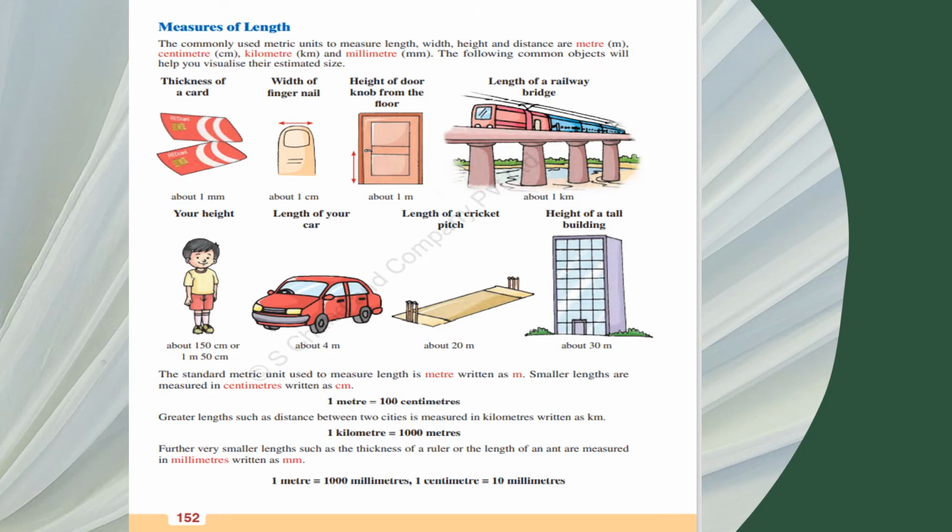Now first we'll go through the measures of length. When we measure length, some pictures are given and very nicely explained. When you go through this page, you'll come to know that 1 meter equals 100 centimeter, 1 kilometer equals 1000 meter, 1 meter equals 1000 millimeter, and 1 centimeter equals 10 millimeters.